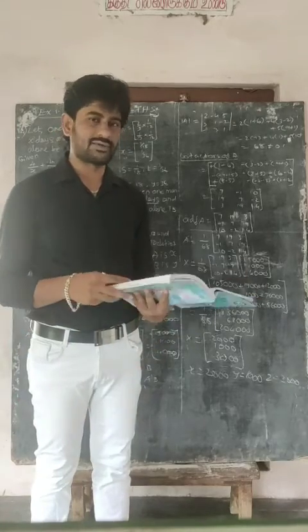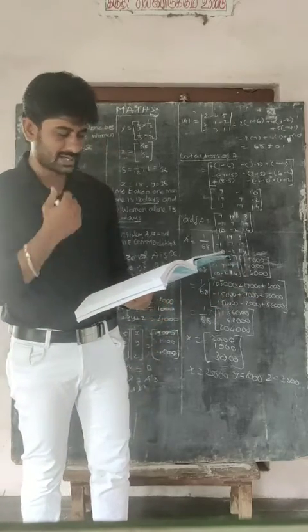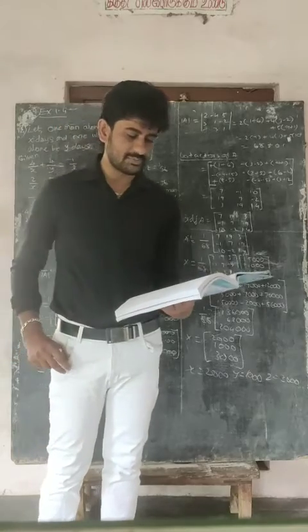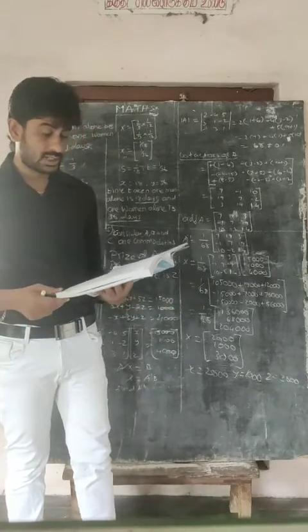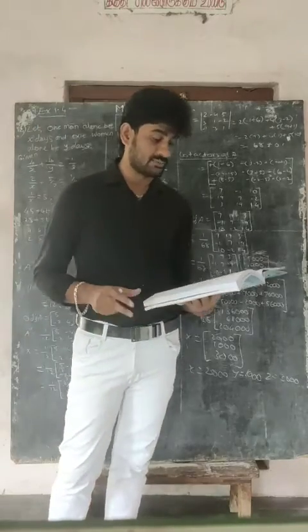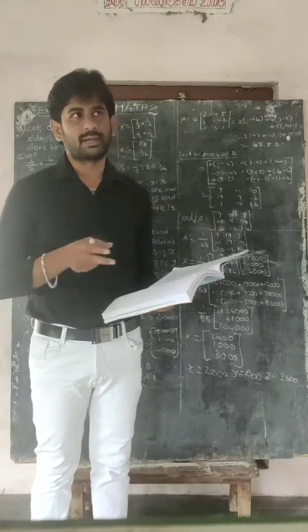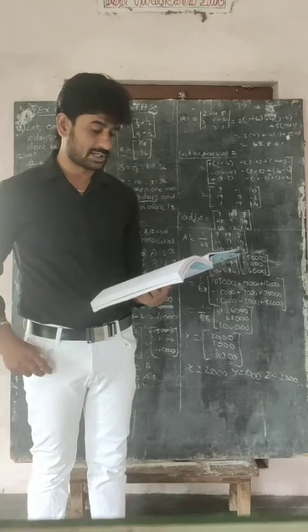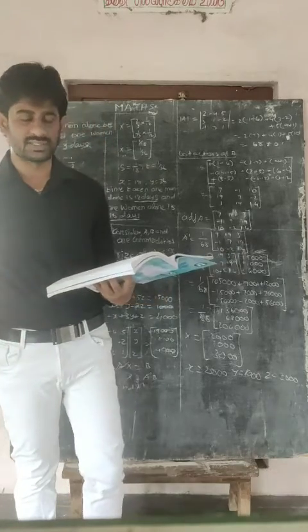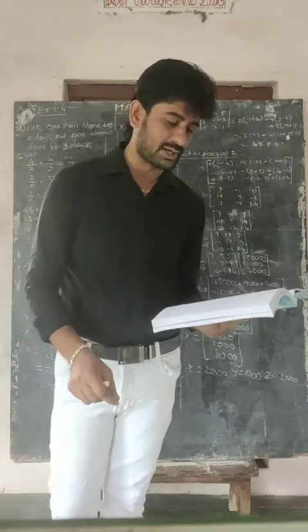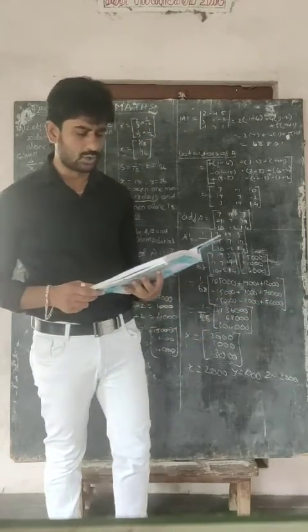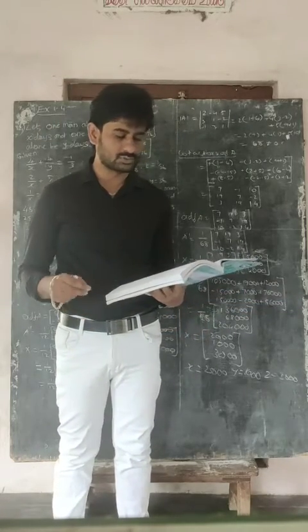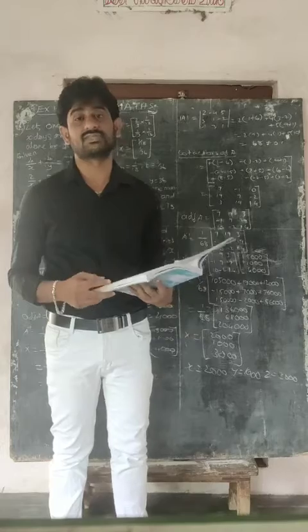Okay. So they have given some instruction in your book. 4 men and 4 women can finish a piece of work jointly in 3 days, while 2 men and 5 women can finish the same work jointly in 4 days. So men and women ரெண்டு பேரும் சேர்ந்து அந்த ஒர்க்கை எத்தனை நாள்ல முடிக்கிறாங்க அப்படிங்கறத கொடுத்திருக்காங்க. Then they are asking the question: find the time taken by one man alone and that of one woman alone to finish the same work by using matrix inversion method.